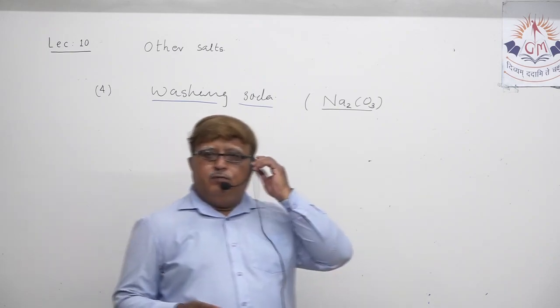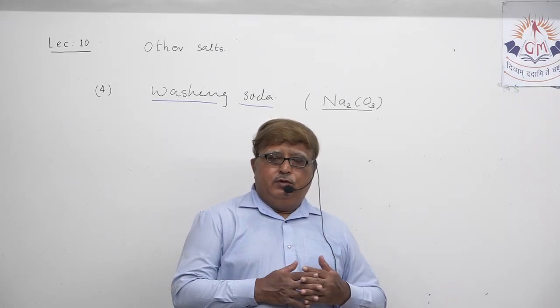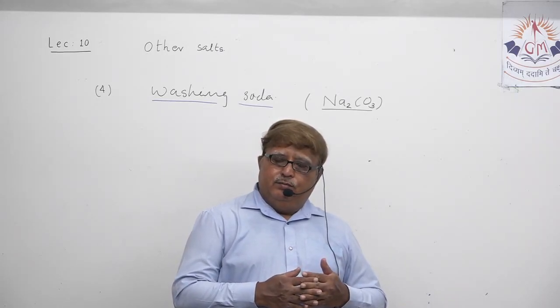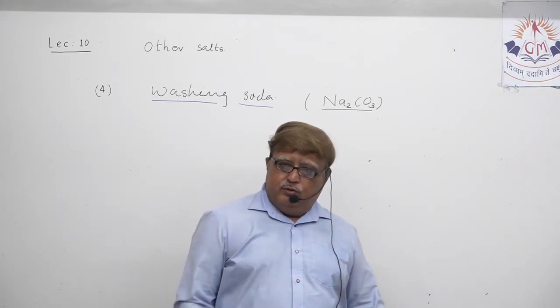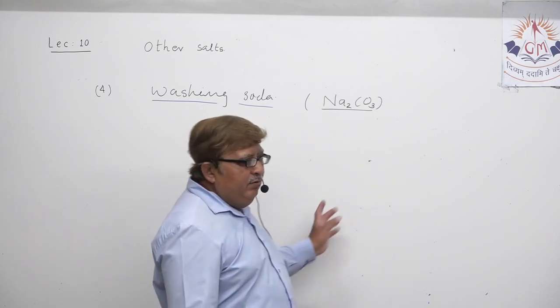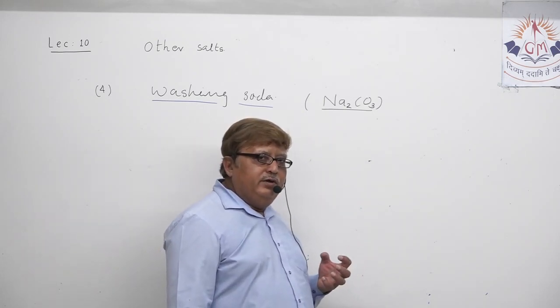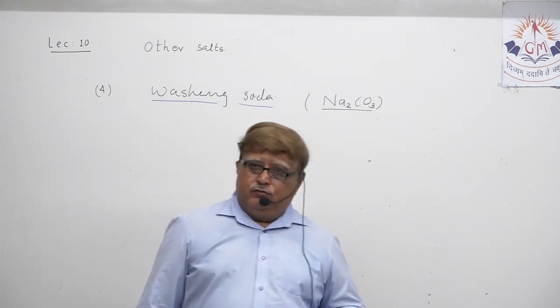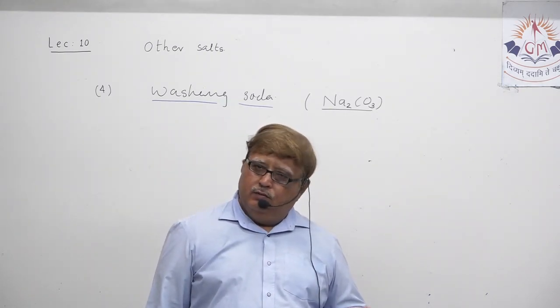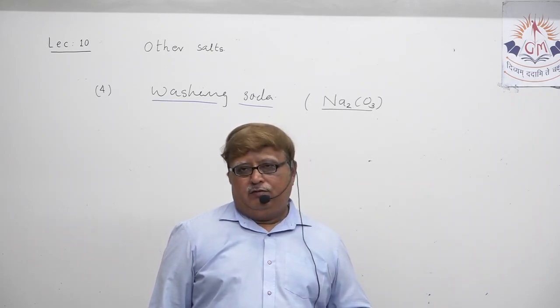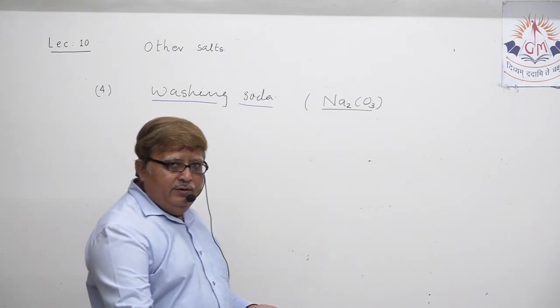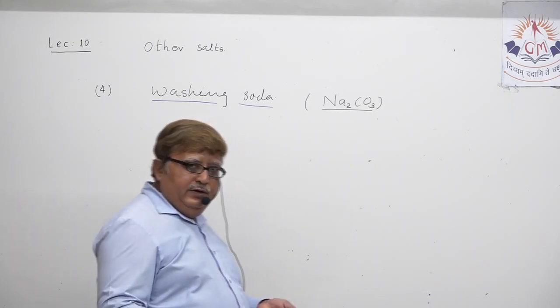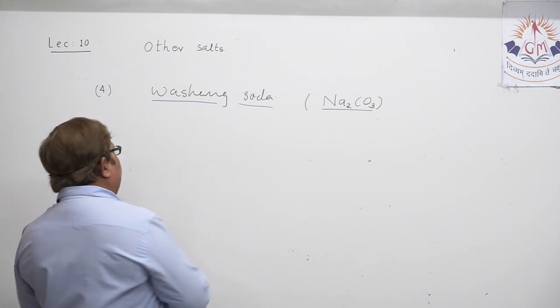By the reaction of all these four, we know that baking soda is produced. At the same time, I also explained, when baking soda is heated, it decomposes into what? The sodium carbonate, water and carbon dioxide. So we obtain sodium carbonate just by heating baking soda.